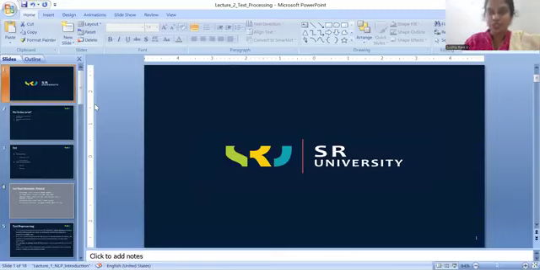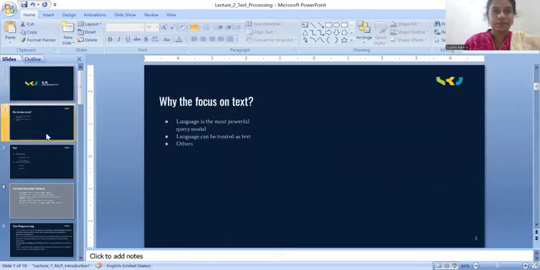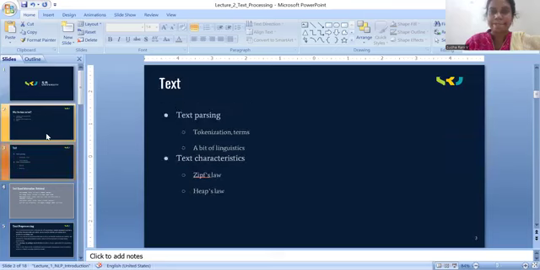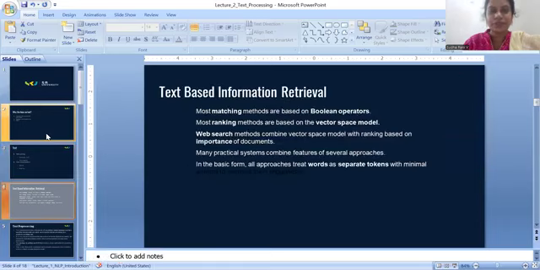So before starting the main text pre-processing topic, let us see why to focus on the text. Every language is the most powerful query model. Every language has constraints, rules and regulations, and a model, and it is related to the text. And every text has parsing. In text parsing, we again have tokenization, terms, and a little bit of linguistics also.